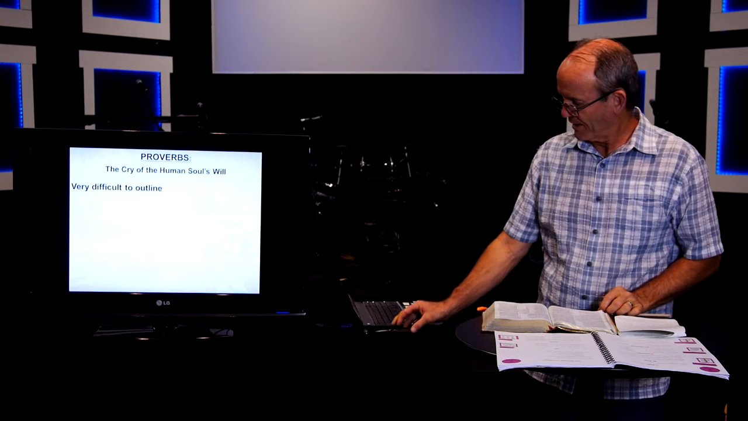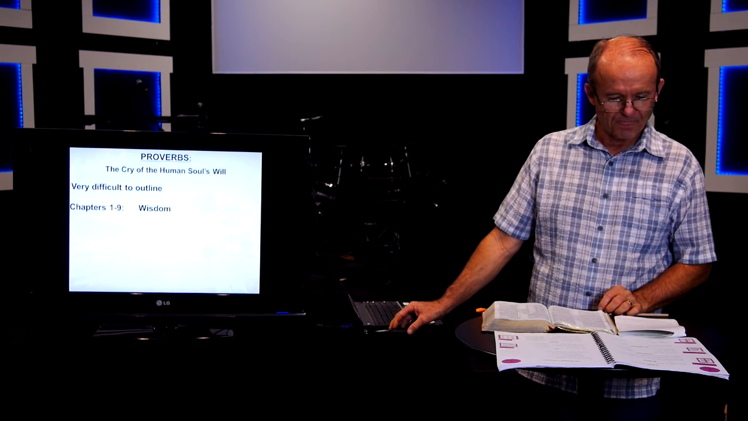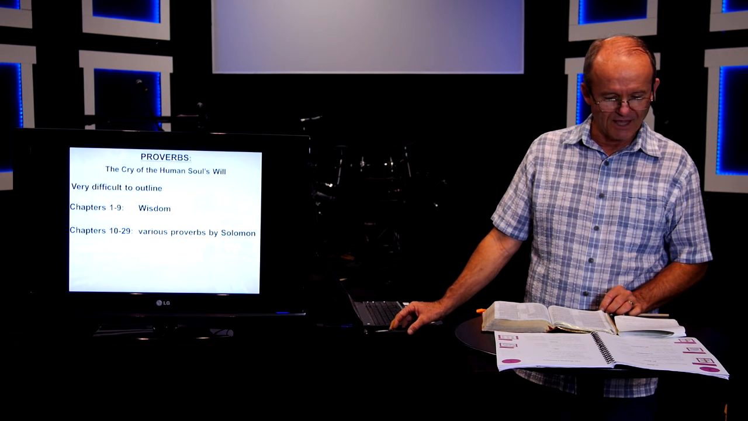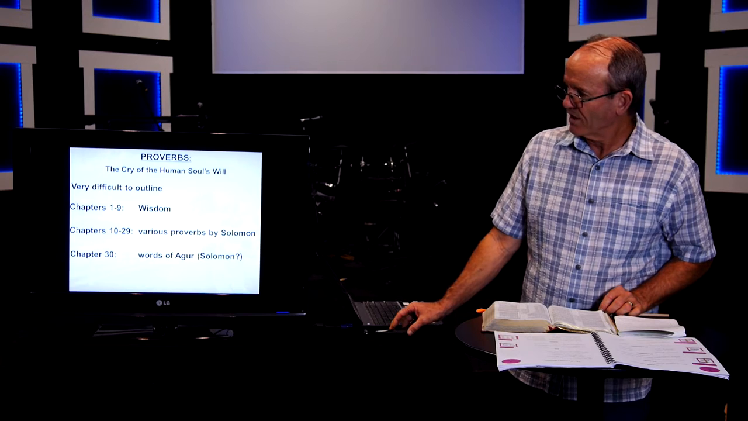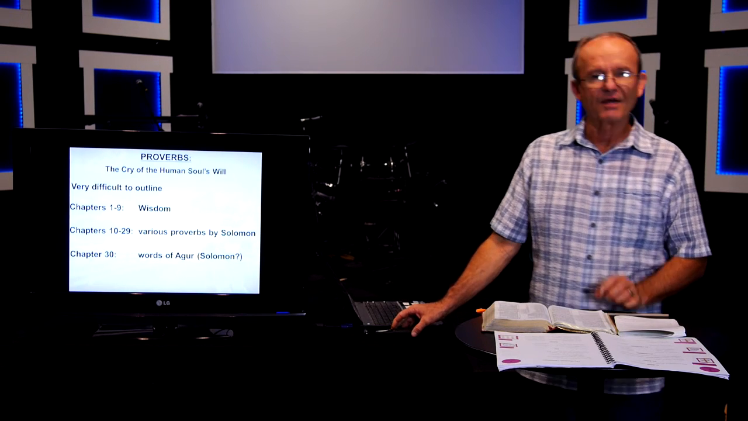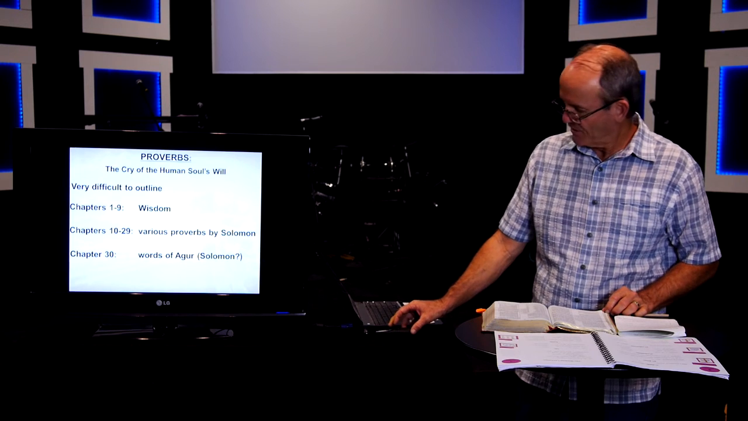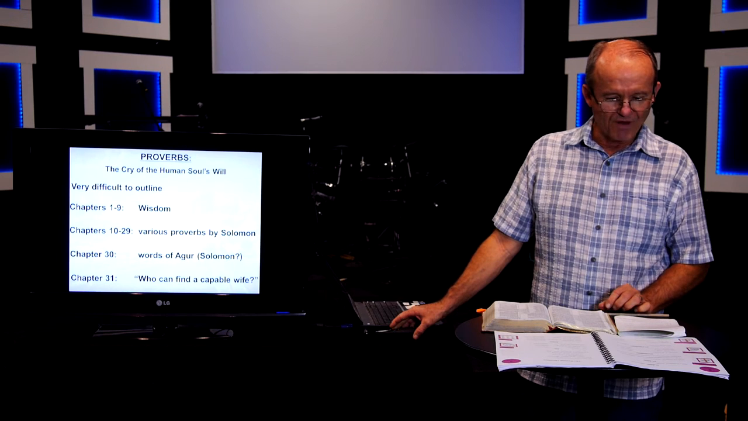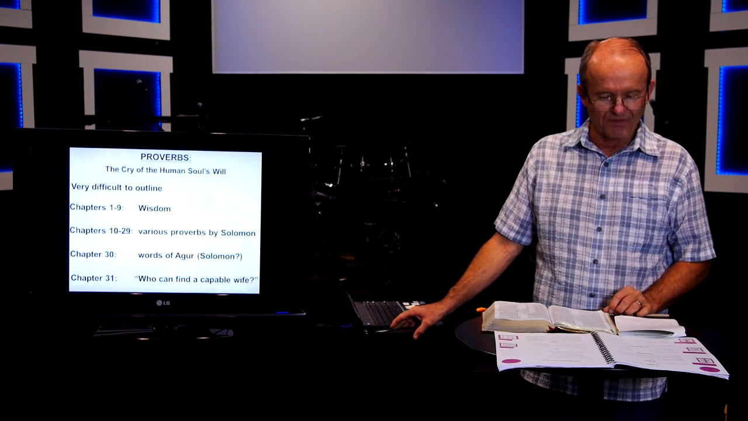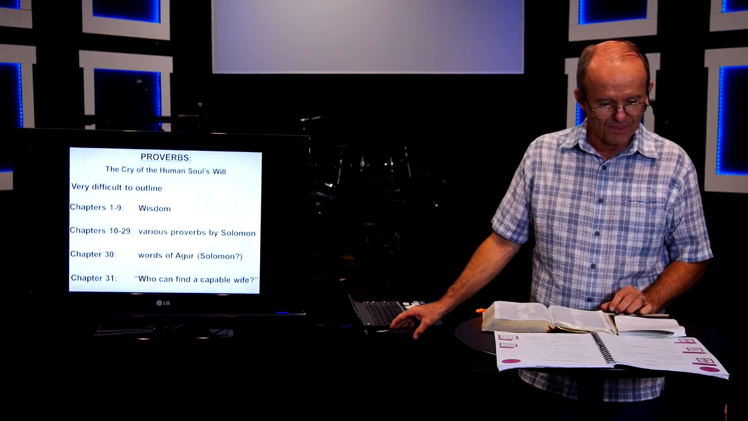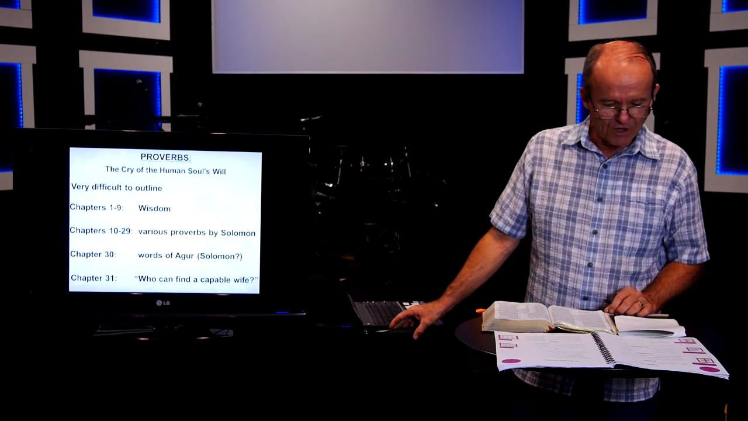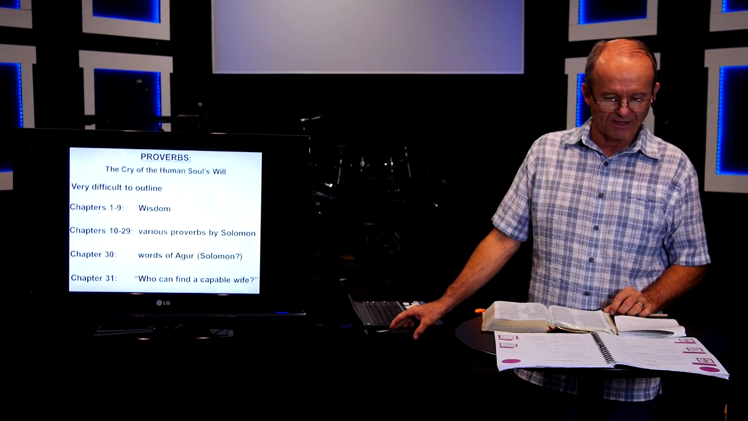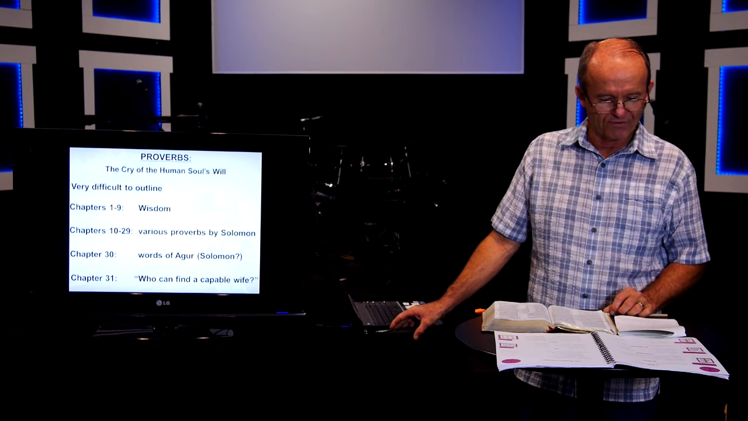In chapters 1 through 9, we talk about the importance of wisdom. Chapters 10 through 29 are the Proverbs of Solomon, various proverbs that he gave out. Chapter 30 has the words of Agur, which is thought to be another name for Solomon. In the last chapter, Proverbs 31, it starts off with the words of Lemuel, which some scholars have said is Bathsheba's name for Solomon. Then starting in verse 10, it goes on to the description of an excellent or capable wife. Who can find a capable or excellent wife?